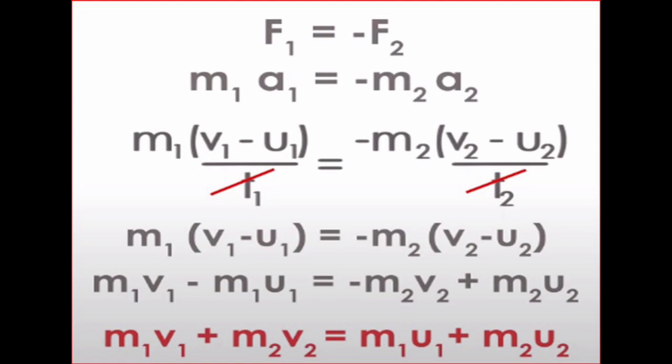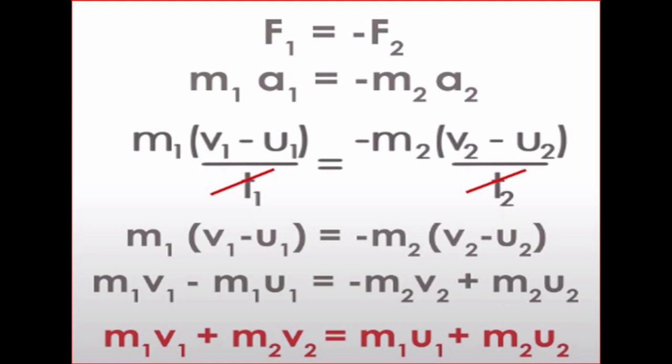Now we remain with m1 (v1 minus u1) equals minus m2 (v2 minus u2). On opening the brackets we get m1 v1 minus m1 u1 equals minus m2 v2 plus m2 u2.